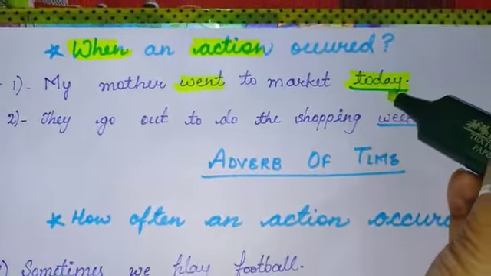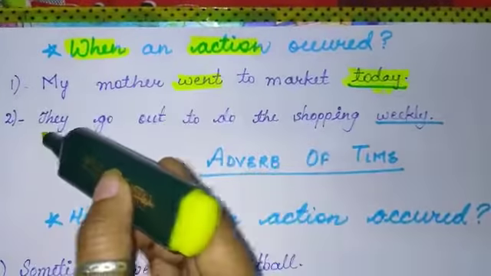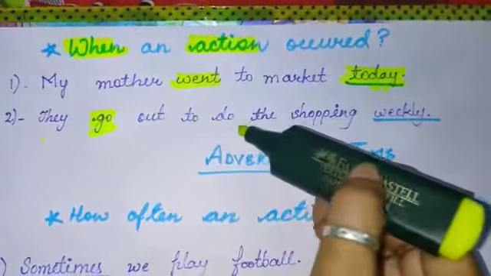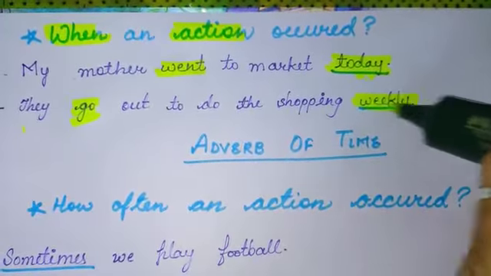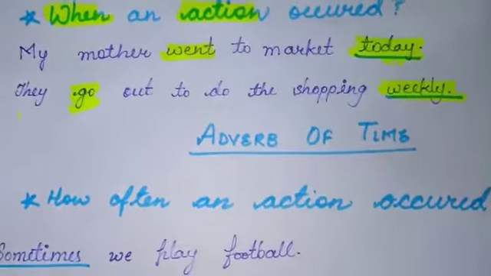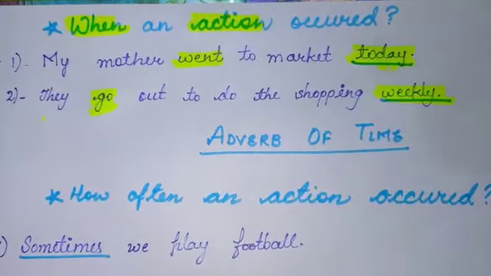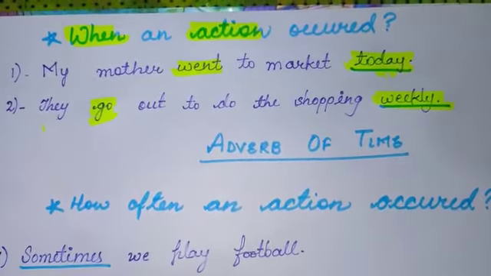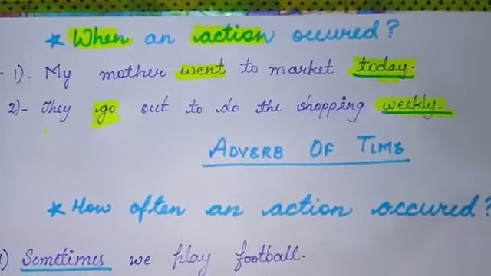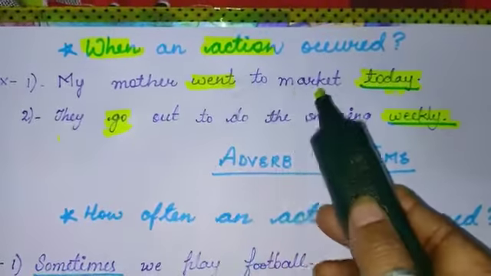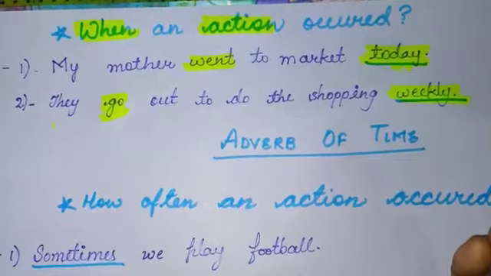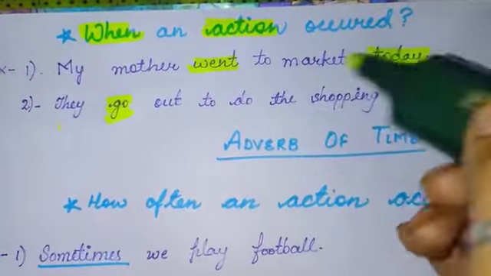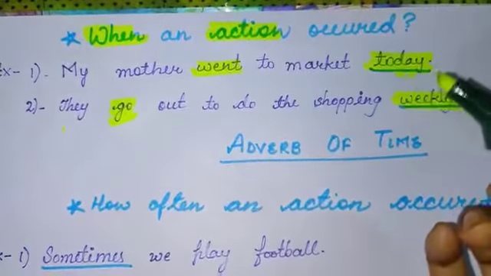And when, today. They go out to do the shopping weekly. In these two examples, we are telling the time when an action occurred. काम कब हुआ. मेरी मम्मी आज मार्केट गई थी. मेरे एग्ज़ाम कल से स्टार्ट हैं. हम आज 7th पीरियड में इंग्लिश पढ़ेंगे.